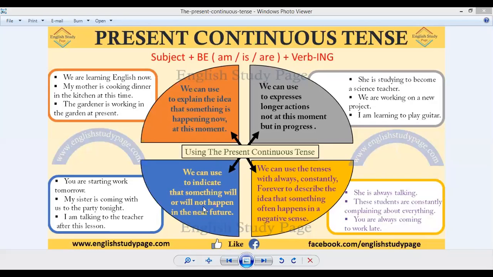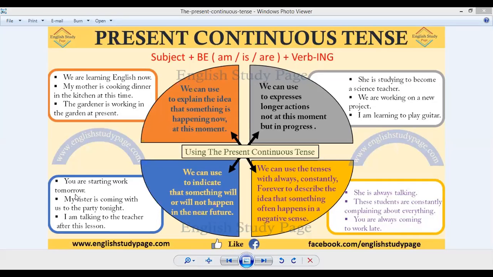So we have the fourth usage, in the last part of the circle, that is we can use it to indicate that something will or will not happen in the near future. See, you are starting work tomorrow. You can use present continuous to indicate something will or will not happen in the near future, whenever you want to give a positive type of idea, or whenever you want to give a negative type of idea, in both conditions you have to use present continuous tense.